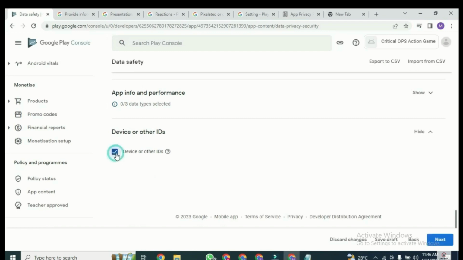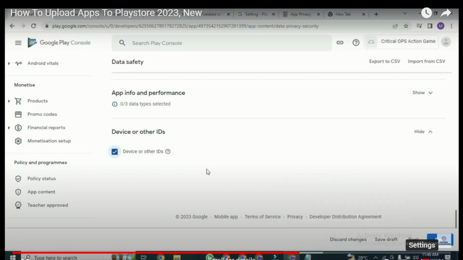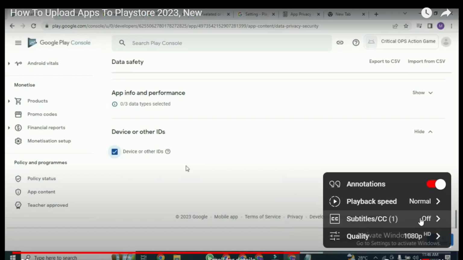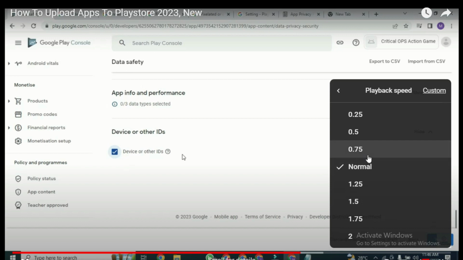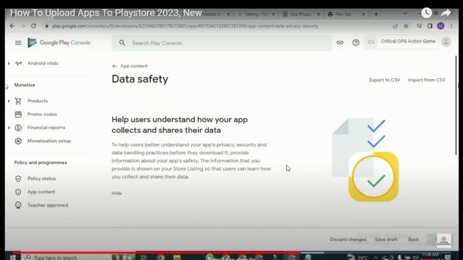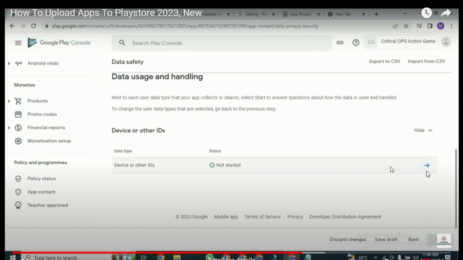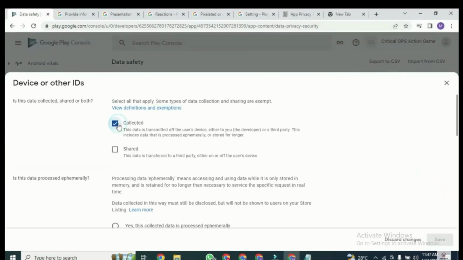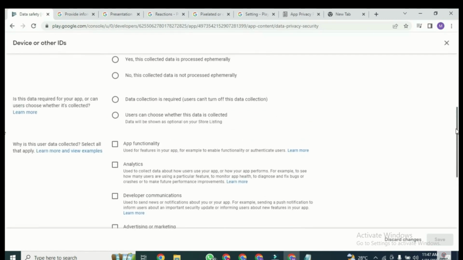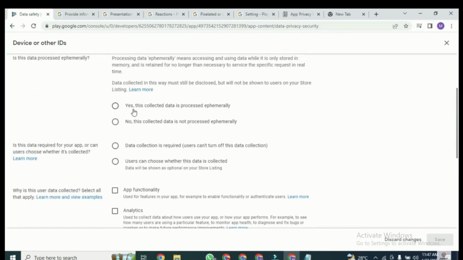So once you check it, you click on next. Let me see how I can fast forward this video. So you now click on this point and click collected. Then the next thing, you click yes, data is processed ephemerally.